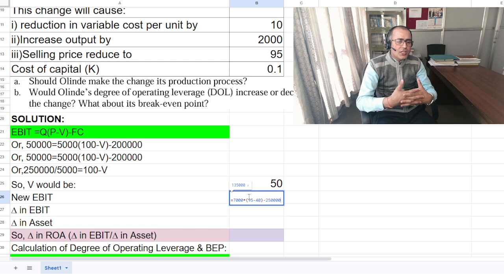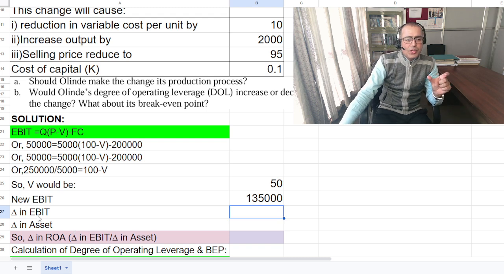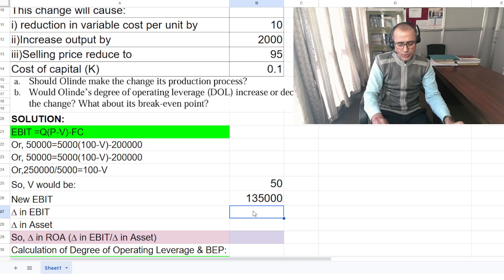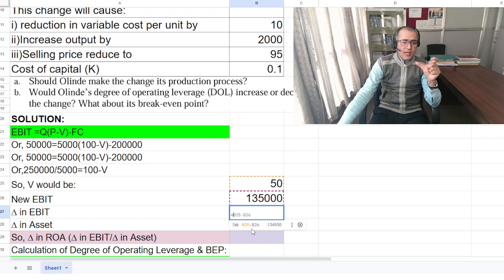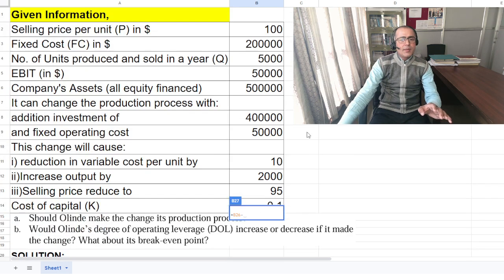Once the company changes the production process, in this case you would have a new EBIT of 1,35,000. So at first find your change in EBIT. Change in EBIT is simply this minus your existing EBIT. Existing EBIT is this one, which is given 50,000.